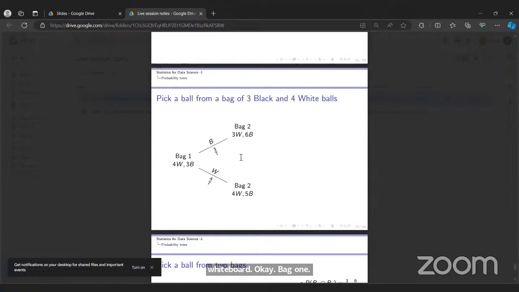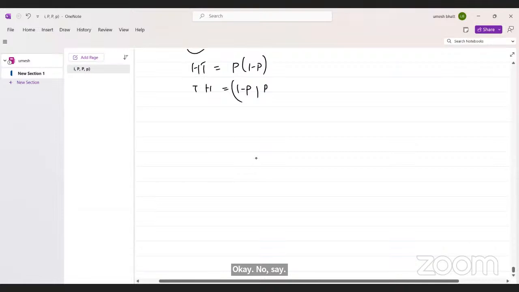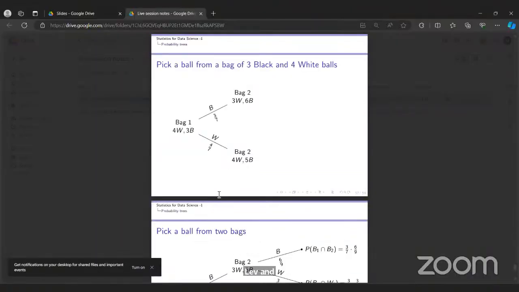Now see, you have a bag which contains 3 black and 4 white.